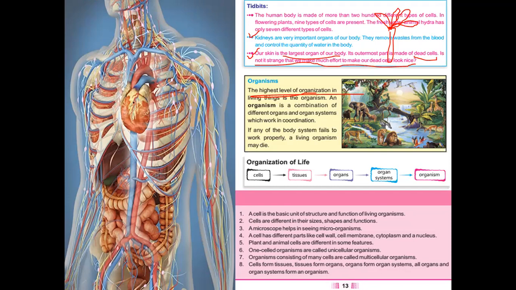For example, this heart and this red and blue, they are called circulatory system. These intestines, this stomach, this liver, you can see here, they form your digestive system, as well as kidneys. You can see kidneys at the back of this digestive system.